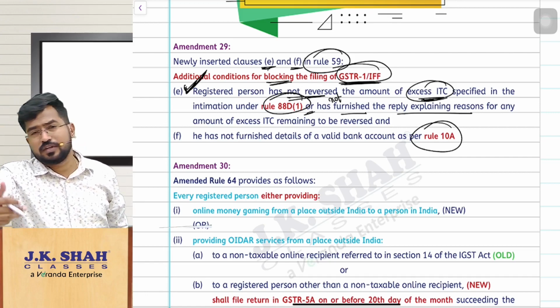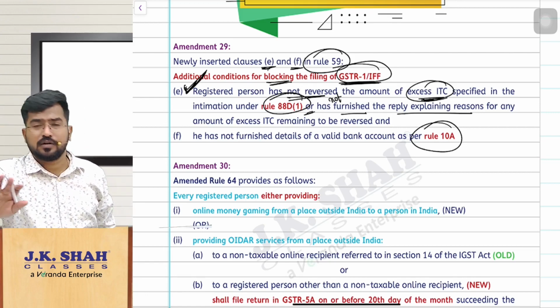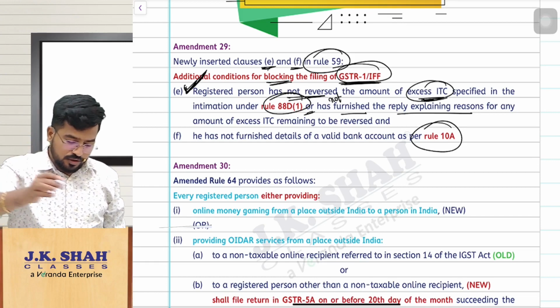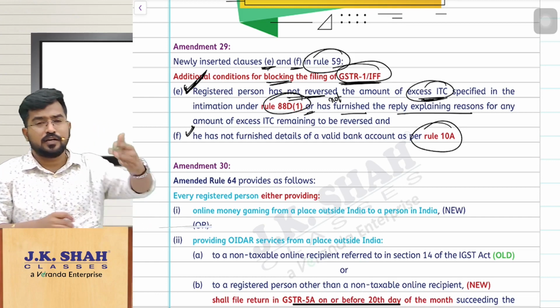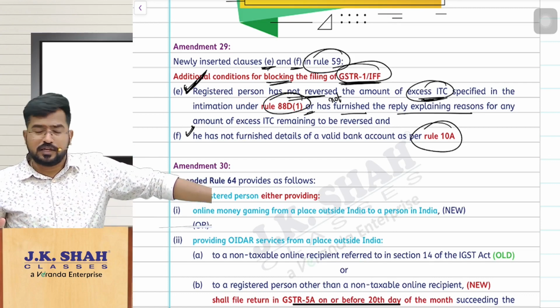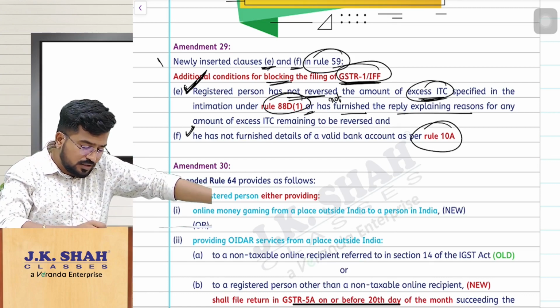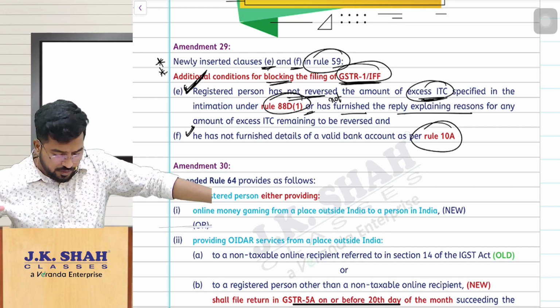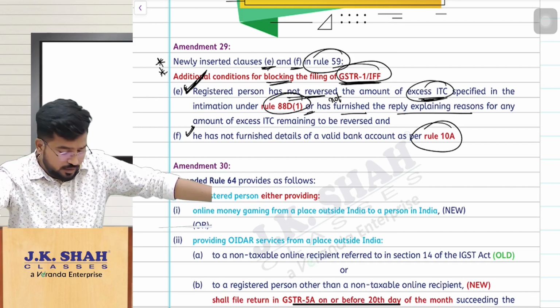If you have not given the reply or you have not made the payment, GSTR1 or IFF filing will be blocked. Not only that, sir, rule 10A, if you are not updating your bank account details also, then your GSTR1 filing, IFF filing will be blocked. So these are the two reasons. Please make sure you remember these things. Okay, fine. So that is amendment number 29. Hope you are clear with that.